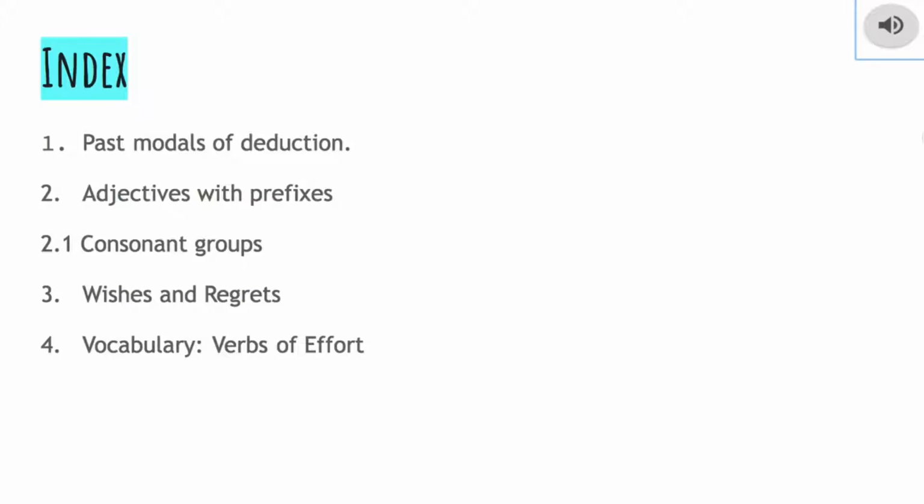In relation to the index, we are going to explain past modals of deduction, adjectives with prefixes, consonant groups, wishes and regrets, and vocabulary: verbs of effort.